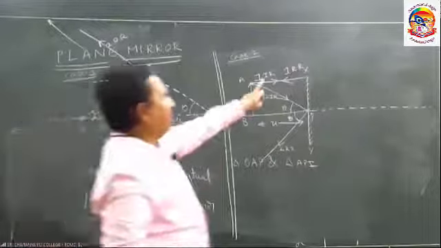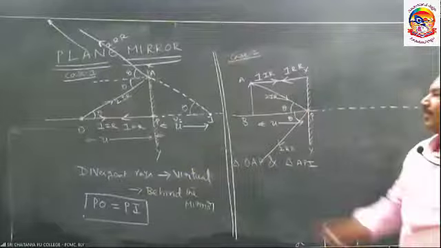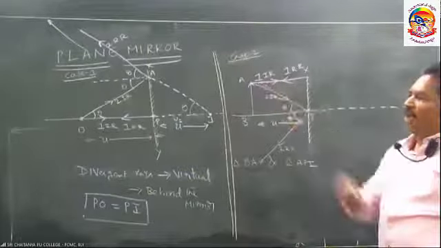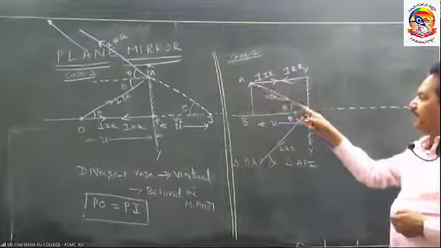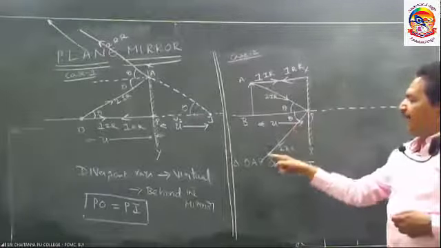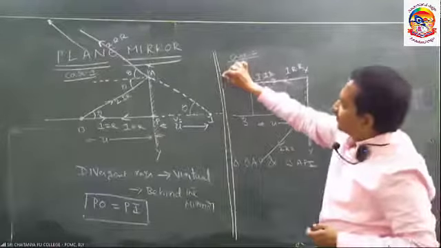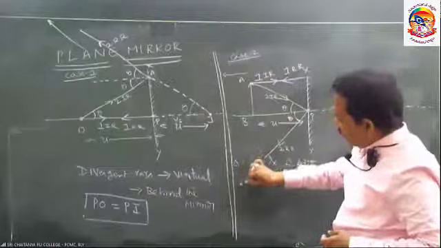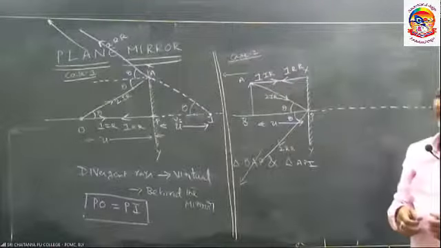This is the first light ray: normal incidence, reflected back along the same path. This is the second light ray: falls at the pole, reflected back by the same angle. This will travel like this. Is there any possibility that these two light rays meet?